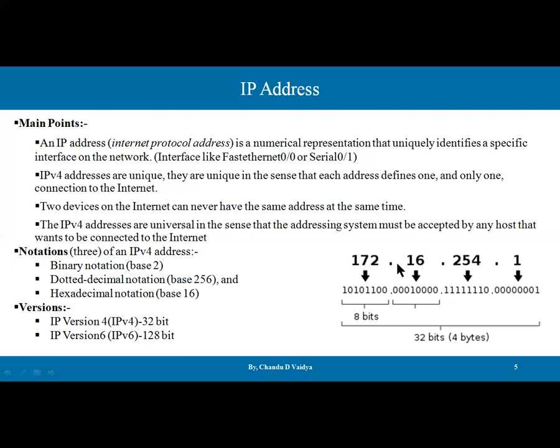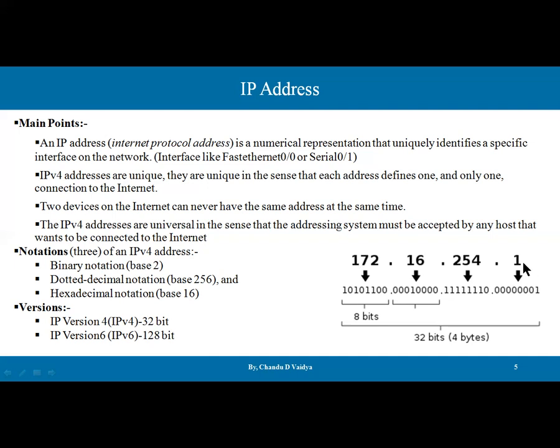Each dotted decimal number has limits. Let's say we have constraints in each octet. It can never be null. It has to vary from 1 digit to 3 digits, and it can never be a mix-up. And the value can never exceed 255. So these are the three constraints available.